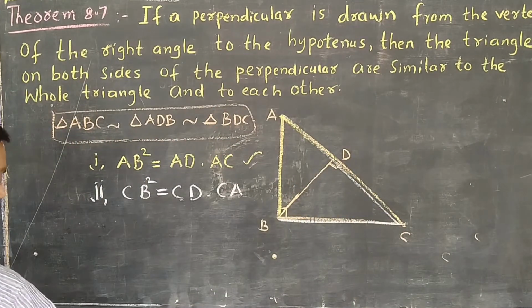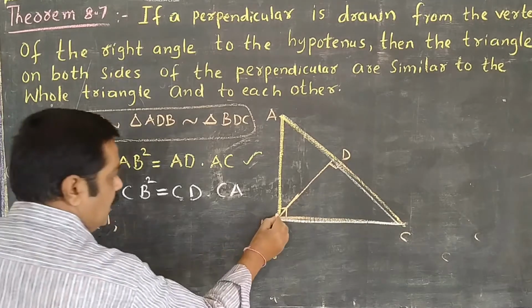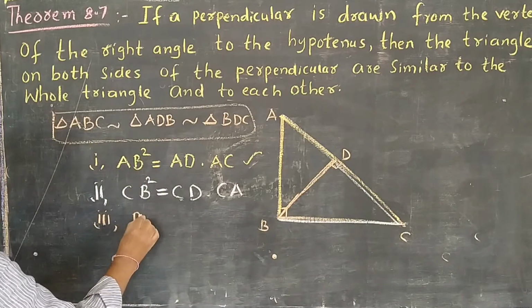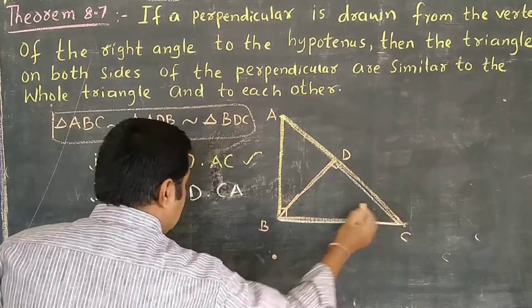And the third one is the middle one, BD square is equal to AD into DC.